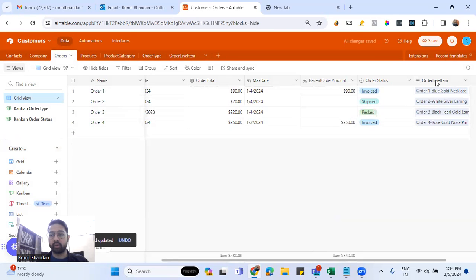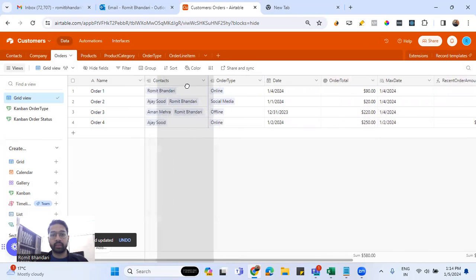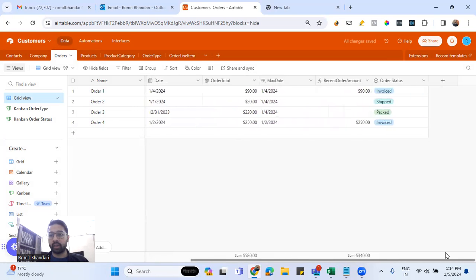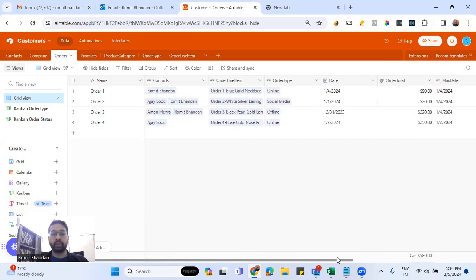So we got the order total. Let me quickly get the order line item record here, and other columns are perfectly fine. In this way, we have basically established the relation between orders and products, including the quantity, which was not happening before when we didn't have the junction table.